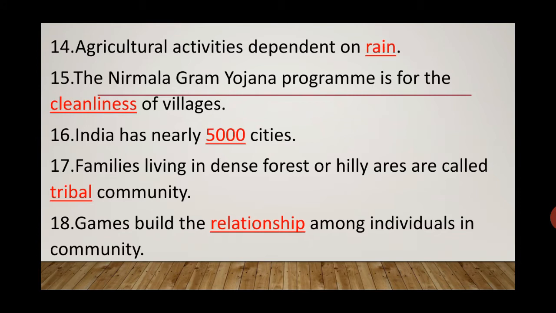14th, agricultural activities dependent on rain. 15th, the Nirmal Gram Yojana program is for the cleanliness of villages. 16th, India has nearly 5,000 cities.